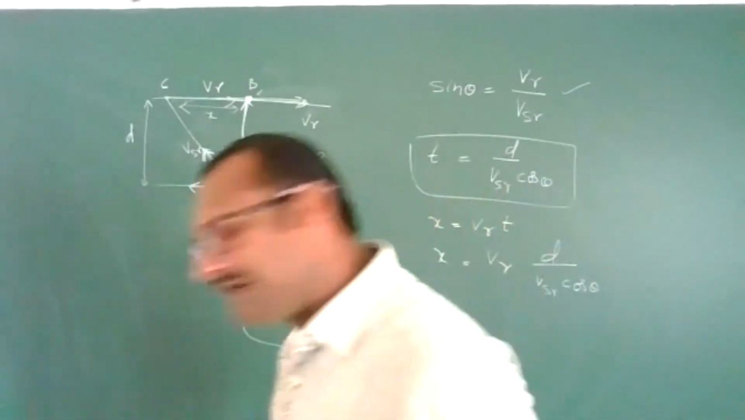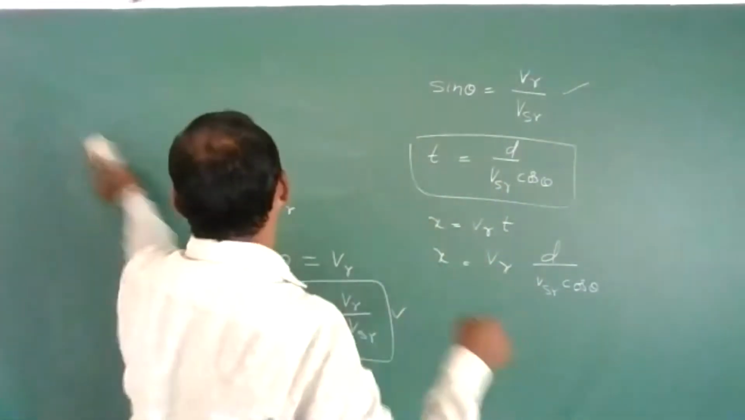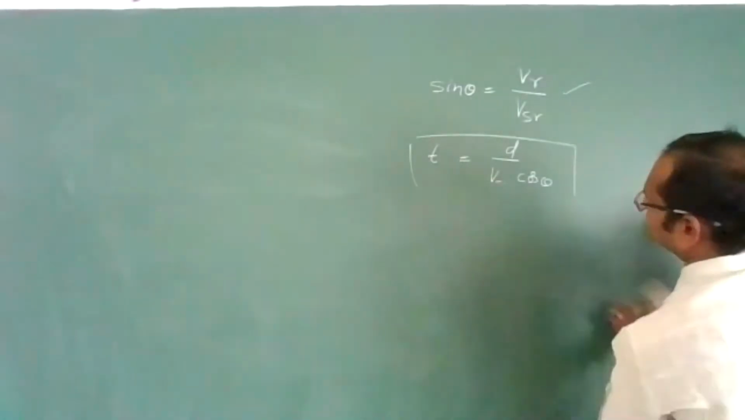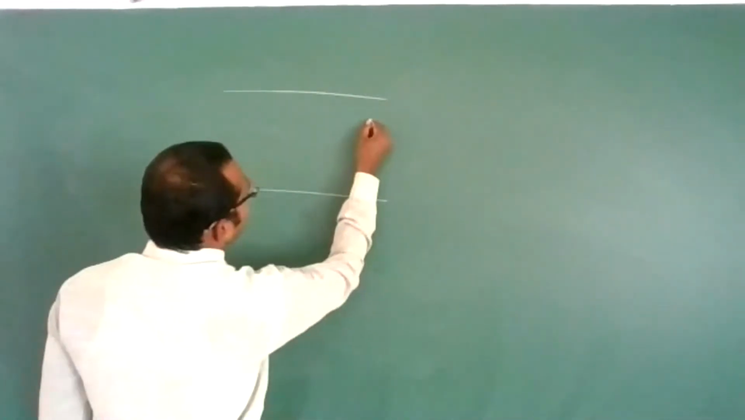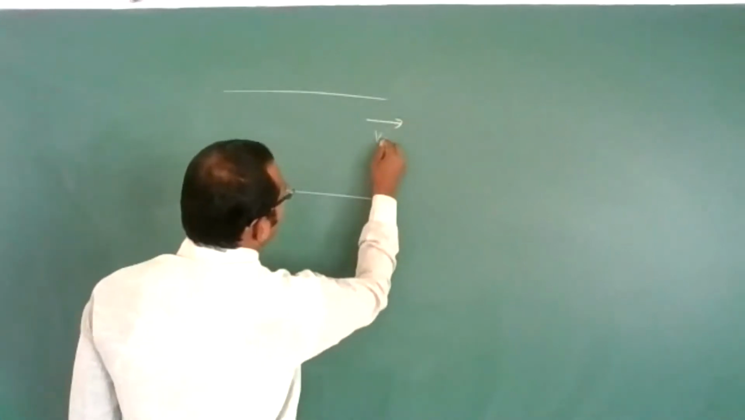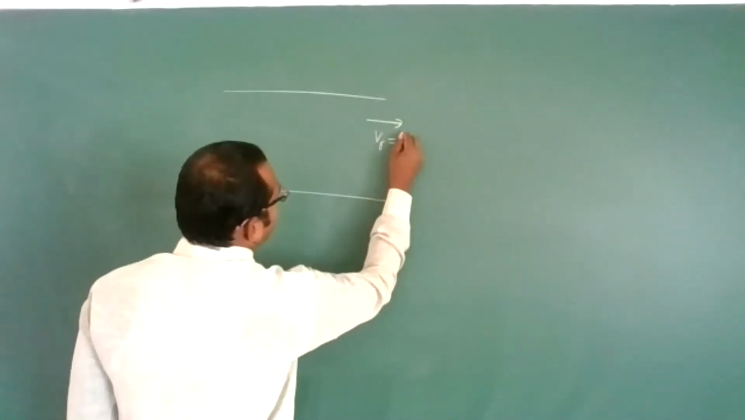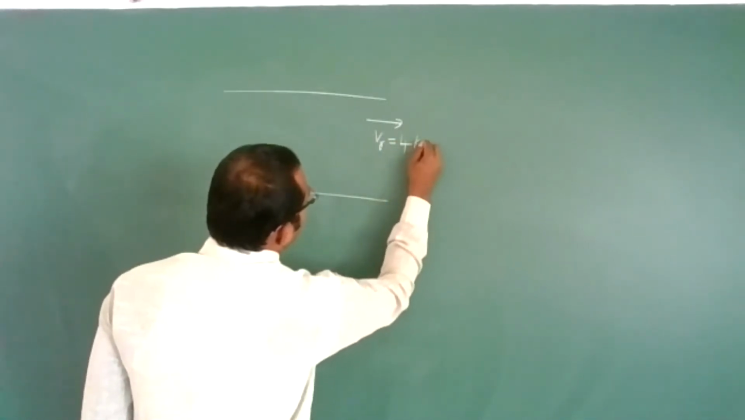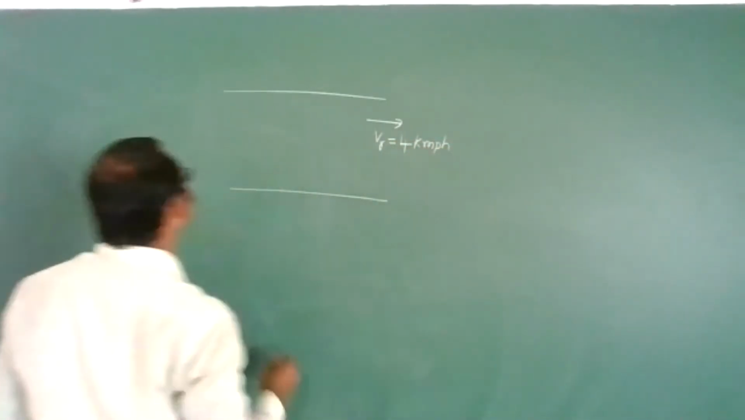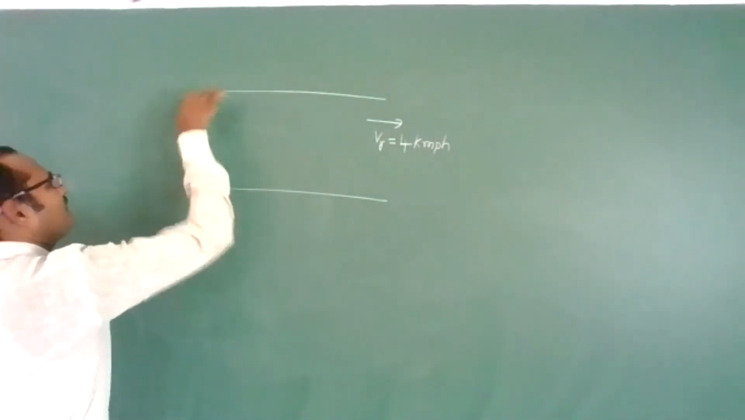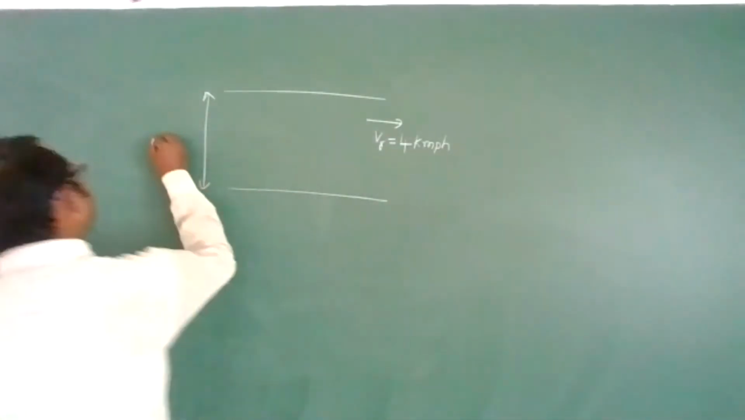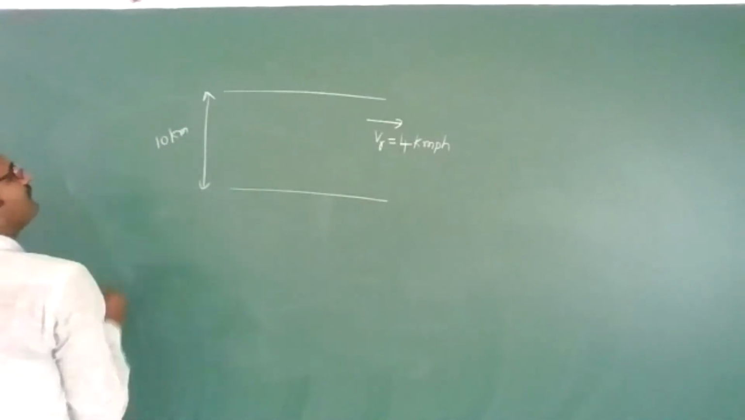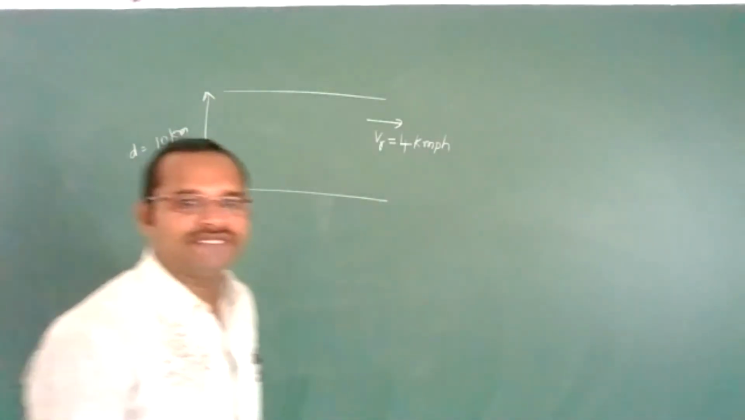Yes, sir. Okay, now let us do problems on this. Suppose there is a river, and this river is flowing with a velocity of 4 kilometer per hour. The width of the river is 10 kilometers.